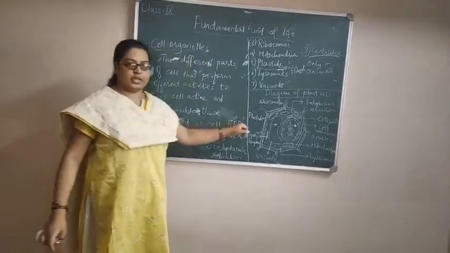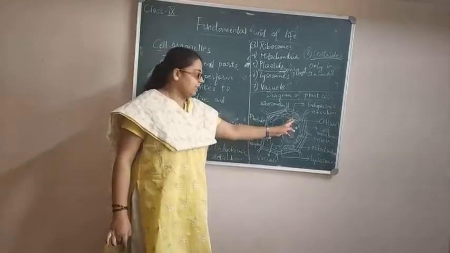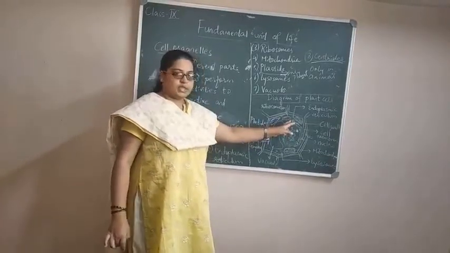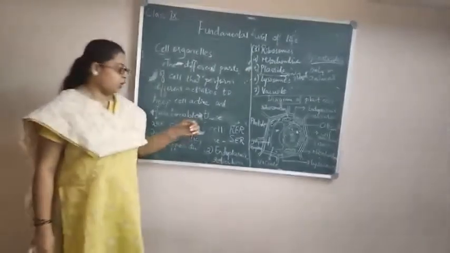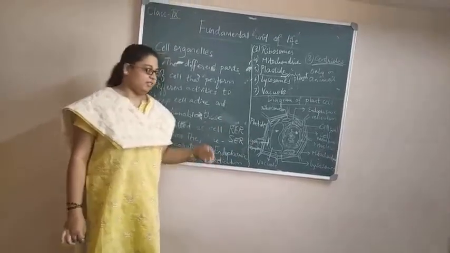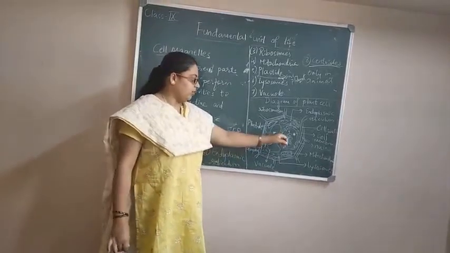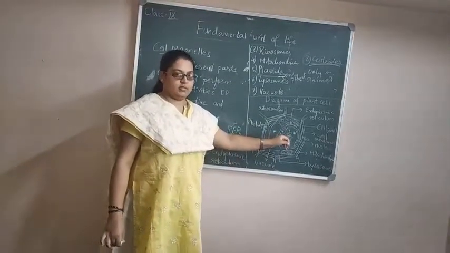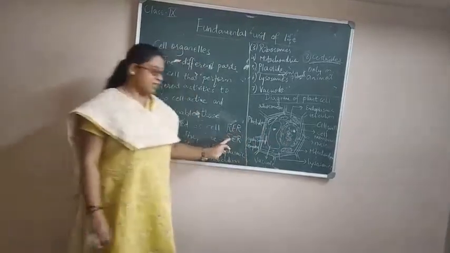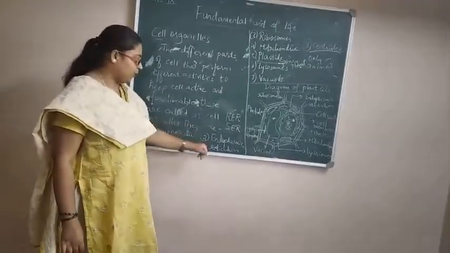RER means rough endoplasmic reticulum. Why is it called rough? Because this endoplasmic reticulum has small circular particles attached to it, called ribosomes. So the endoplasmic reticulum which has ribosomes on its surface is called rough endoplasmic reticulum, which in short we call RER. Similarly, there is an endoplasmic reticulum which does not have ribosomes. These are single-layer, elongated structures, and they are called smooth endoplasmic reticulum. They do not have ribosomes. And what is its function? It is involved in the synthesis of lipids. So this is the endoplasmic reticulum.